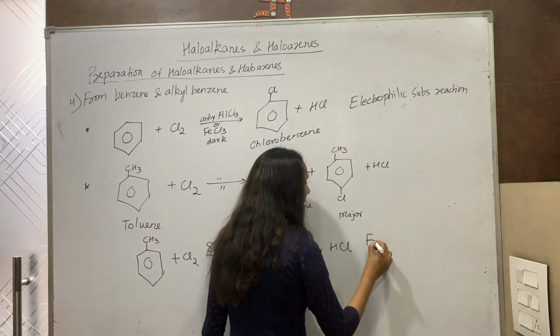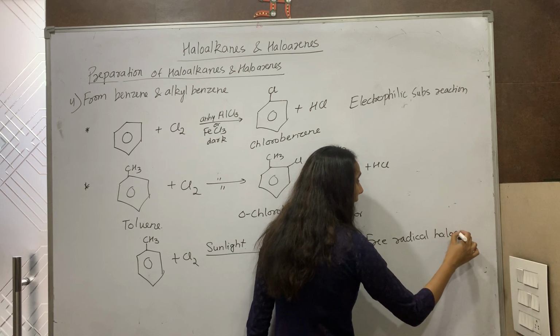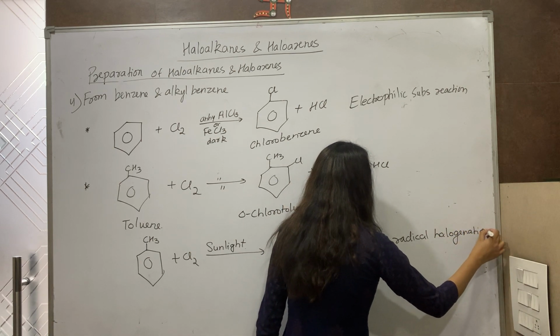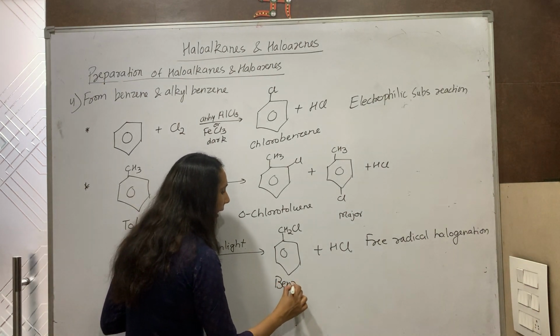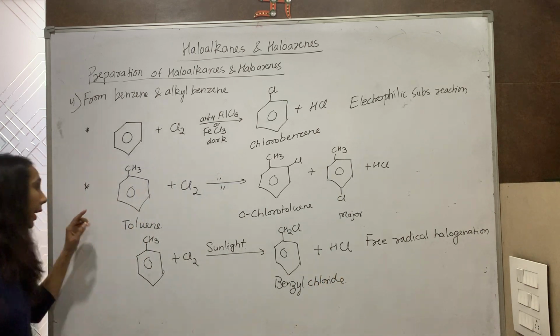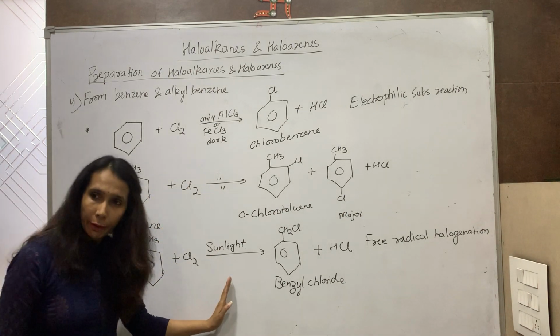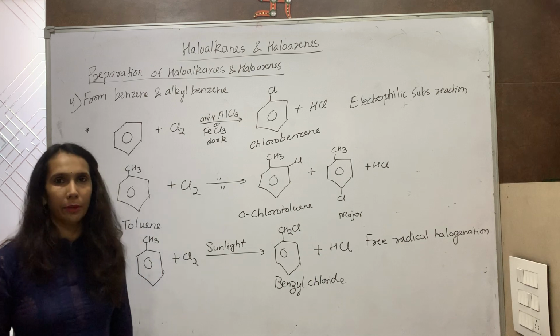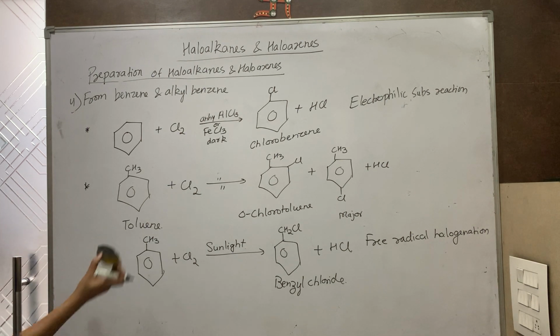This reaction takes place by free radical halogenation, that we have also done in the case of alkanes in the presence of sunlight, and the product formed is called benzyl chloride. In the second and third reactions, the reactants are the same but the conditions differ, so the product also differs. So this is your 4th preparation of haloalkanes and haloarenes, that is from benzene and alkyl benzene.